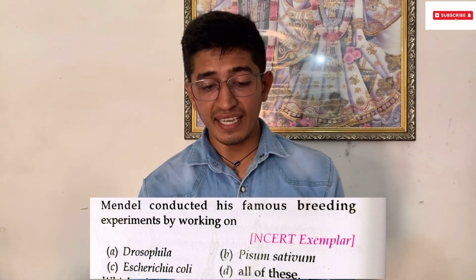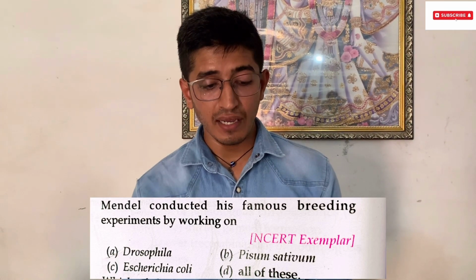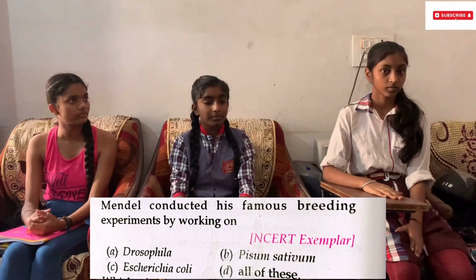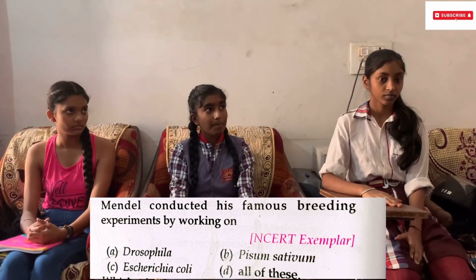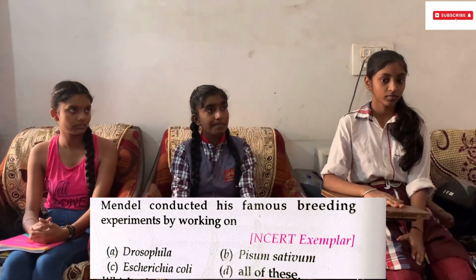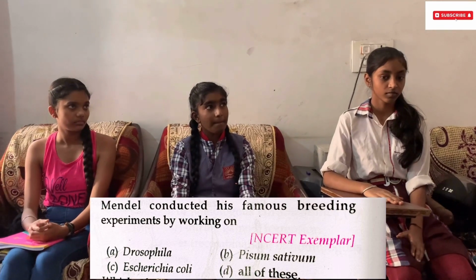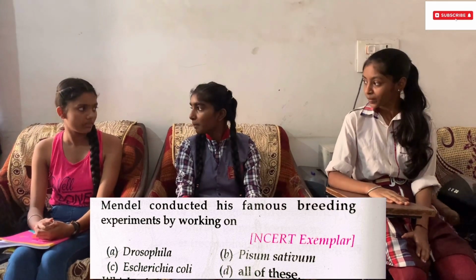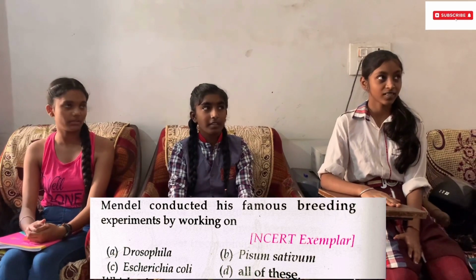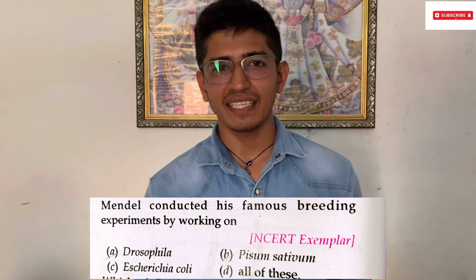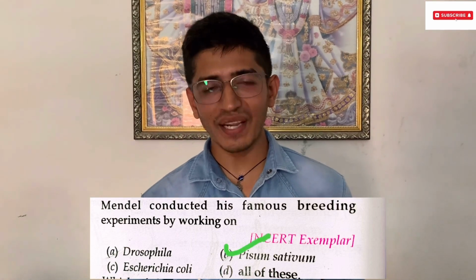And the next question goes to Team B. Mendel conducted his famous breeding experiments by working on, and the options are A. Drosophila, B. Pisum sativum, C. E. coli, D. All of these. Option B, Pisum sativum. Are you sure? Yes. Option B, Pisum sativum, is the correct answer.